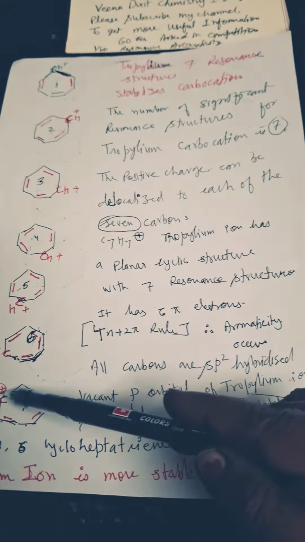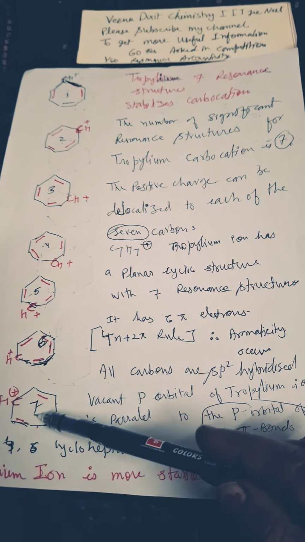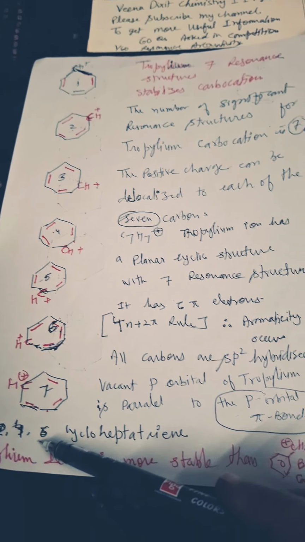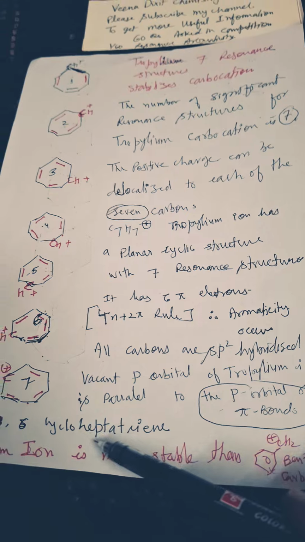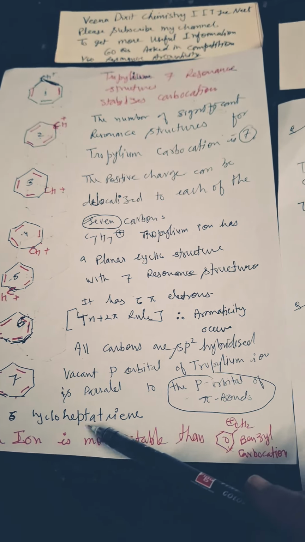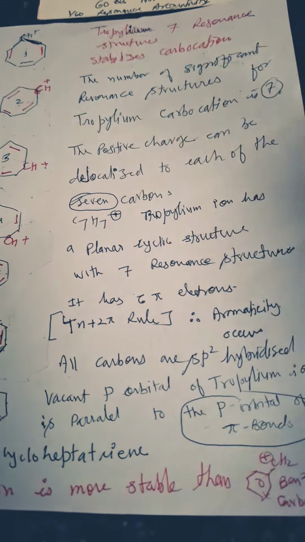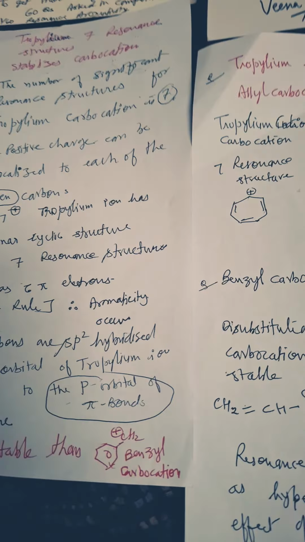And now again I will repeat this, that this is tropylium carbocation. It has 7 carbons, and it is called 2,4,6 cycloheptatriene. This is the name of the tropylium ion. Okay, and it is highly stable as compared to benzyl carbocation.